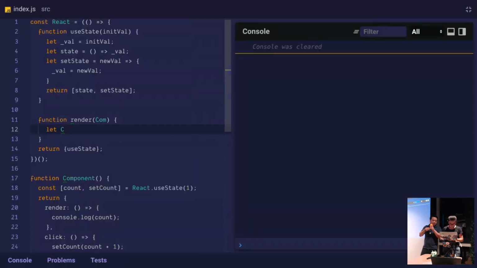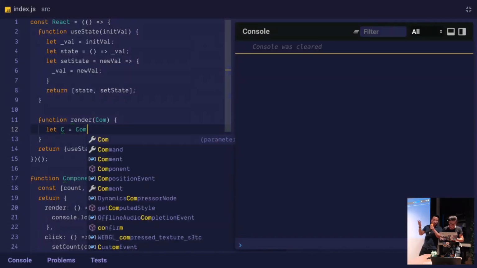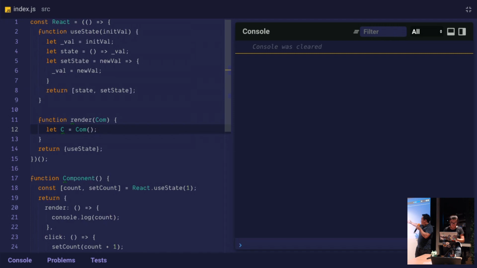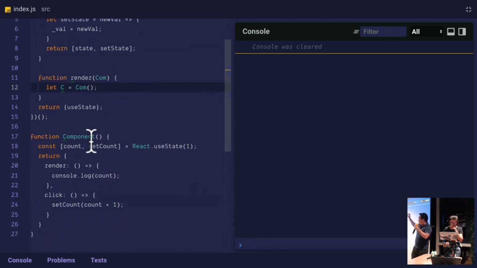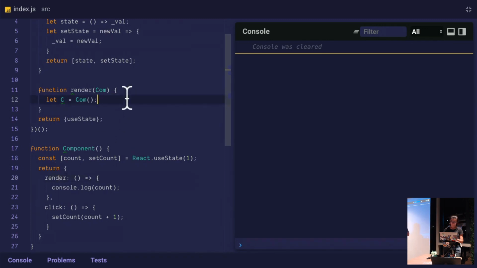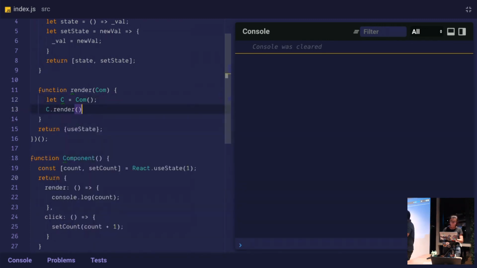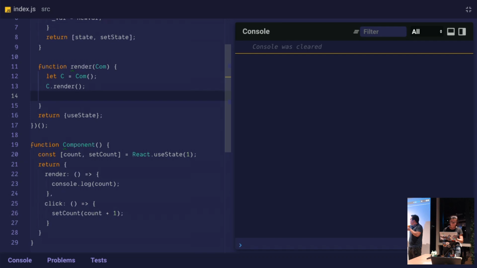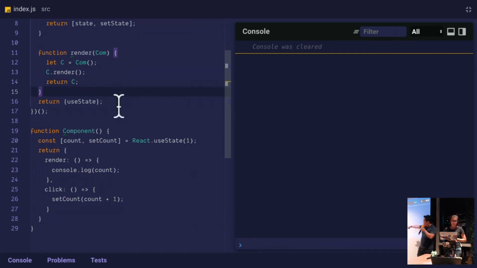That C equals component, and then just call it. Right? So the component is just a function. We're calling it, and now we have the return object, right, of what we just wrote. So now we have the object. Let's call C.render. Right? That's just for rendering and doing the console log stuff. And then we'll just return C so we can do other stuff with it. Okay, cool. Now we're ready to actually just rewrite the usage code at the bottom.